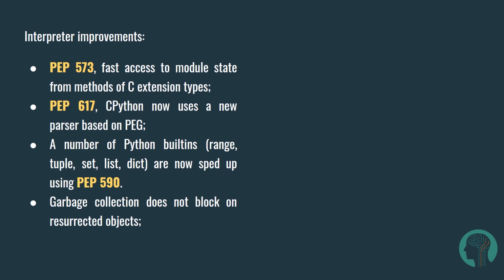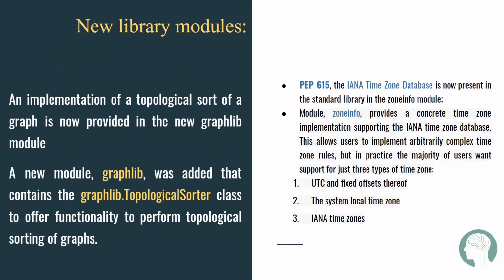Interpreter improvements are now available in Python 3.9. PEP 615, the IANA time zone database, is now present in the standard library in the zoneinfo module. A new module, graphlib, was added that contains the graphlib topological sorter class.